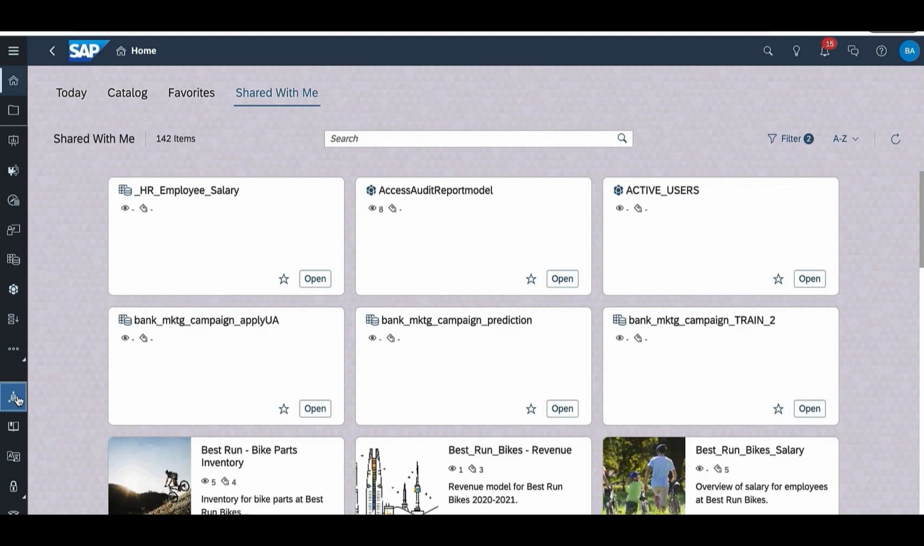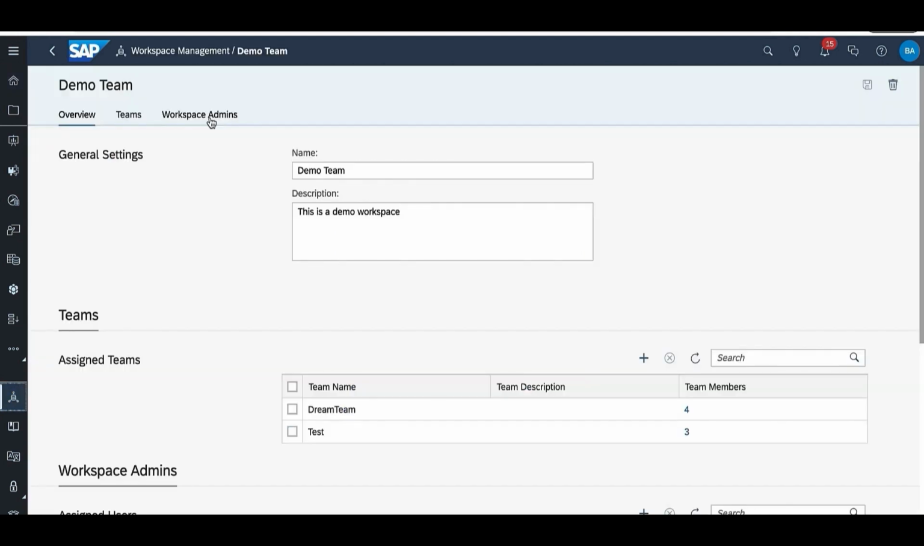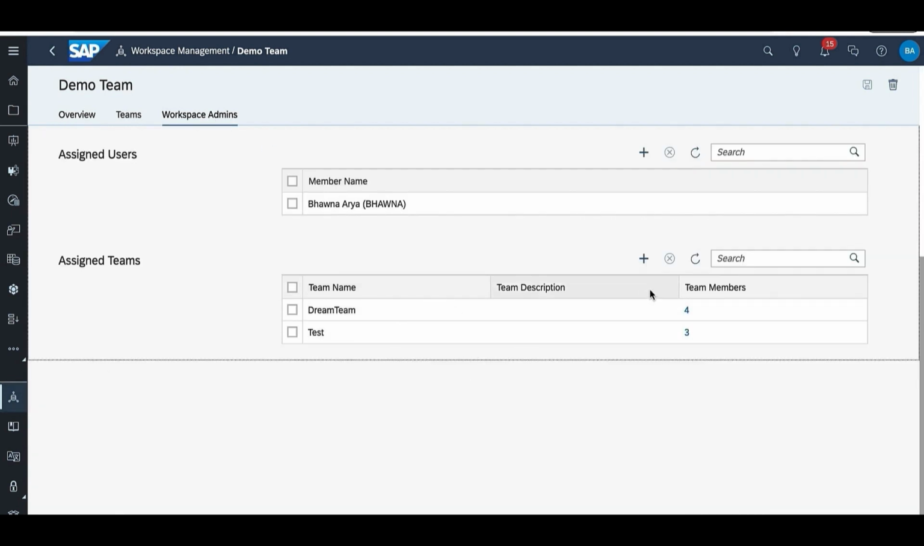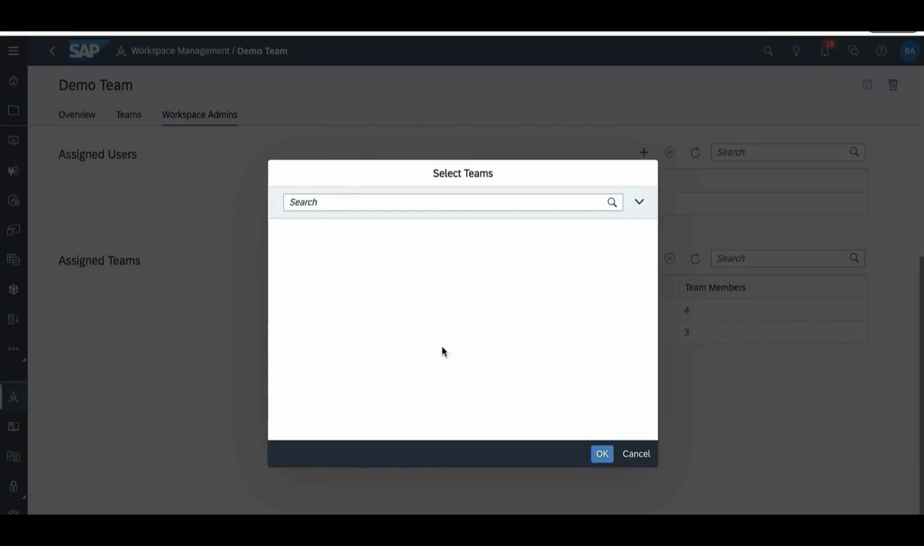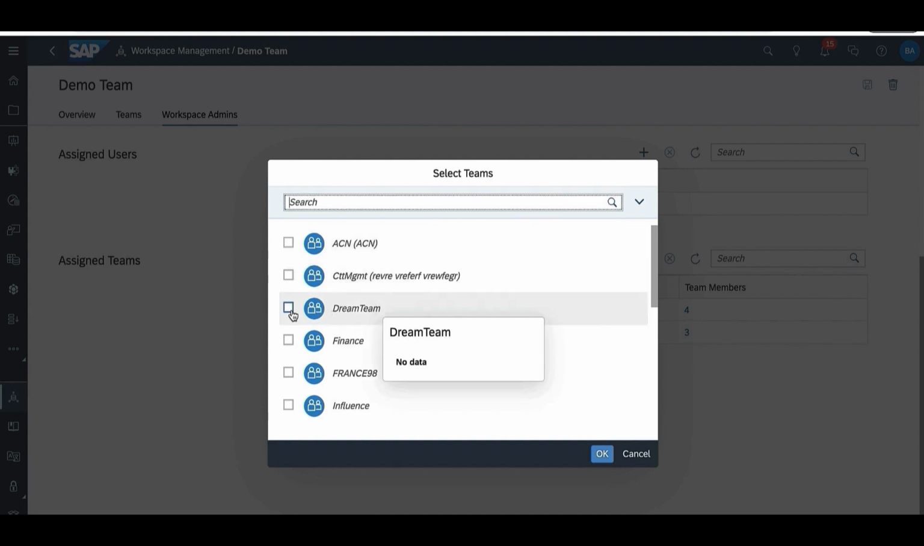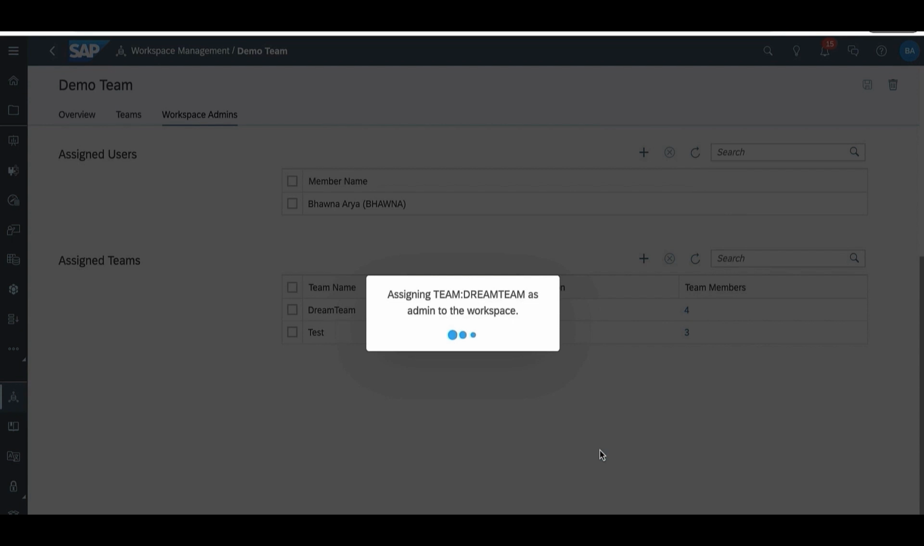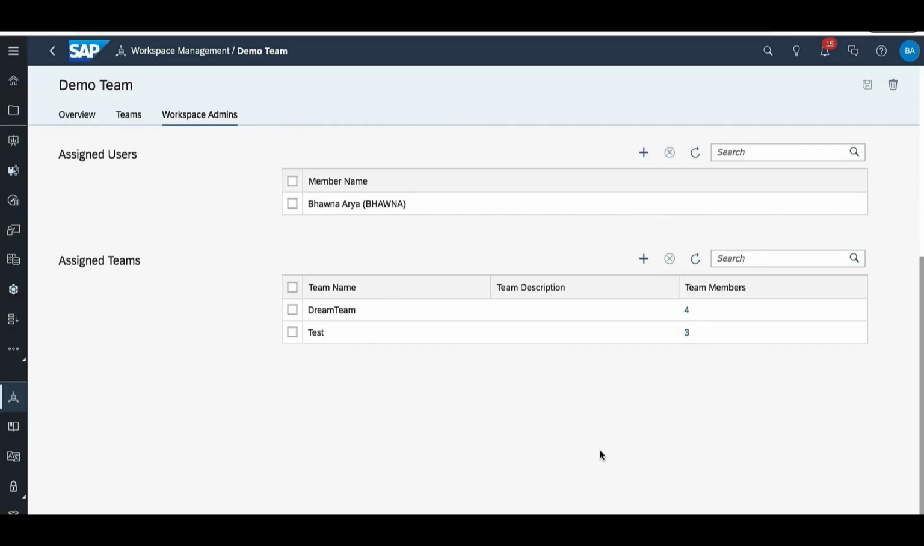Let me demo this. Let's navigate to the Workspace Management section, choose the workspace of your choice, and then switch to the Workspace Admin tab. And here, click on the plus icon to add a new team, and then from the drop down, choose a team of your choice. And now the team is added as a Workspace Admin.